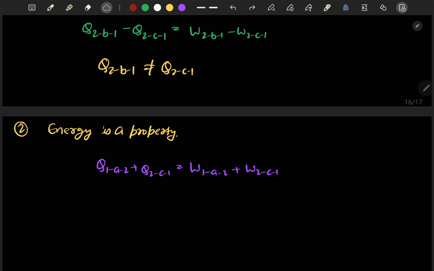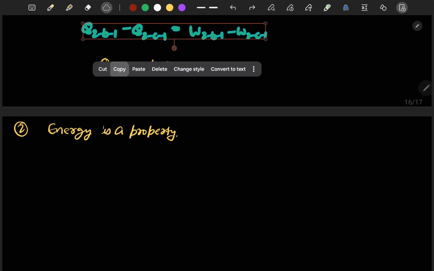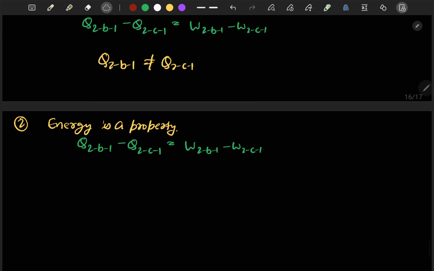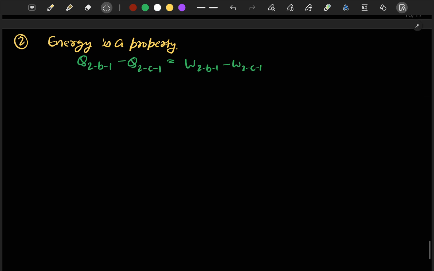Or we can directly use this equation here, and we will get, let me rearrange this first. So from this we can change this to Q2B1 minus, we can shift the work value here. 2B1 is equal to Q2C1 minus work done to C1.